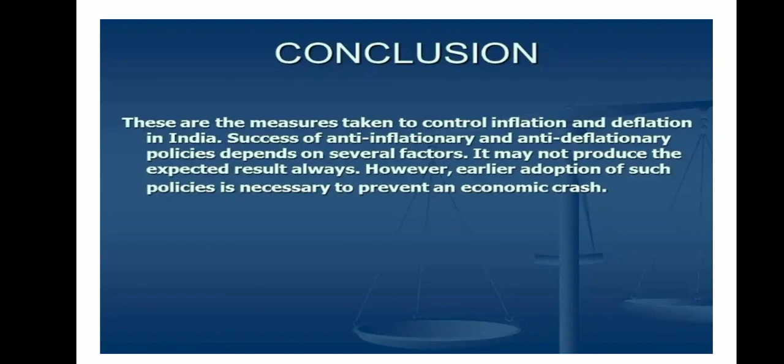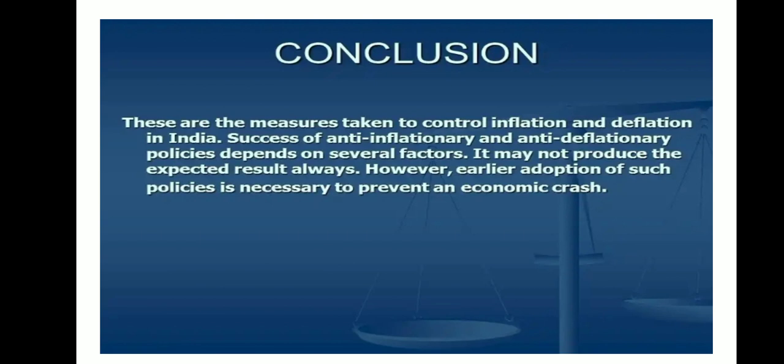Now with this we have reached almost the end of this chapter, that is excess demand and deficit demand. Let us conclude very fast. These are the measures taken to control inflation and deflation in India. The success of anti-inflationary and anti-deflationary policy depends on several factors.